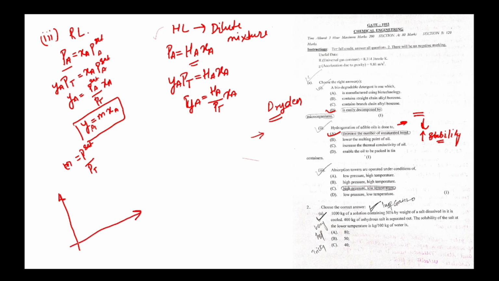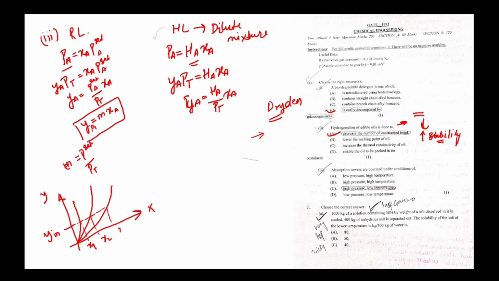Now, if we see Raoult's law, we know that for absorption, the operating line is like this. This is Y, this is X. Suppose we have Y given here, Y inlet of the gas phase. If the graph is this, then we will get X1 here. If the graph is the second one, then we will get X2 there.